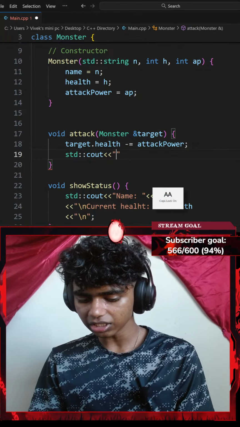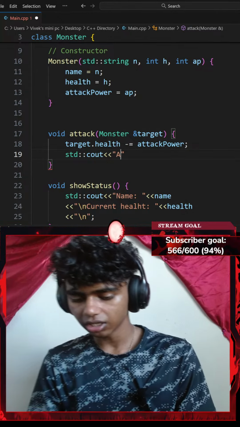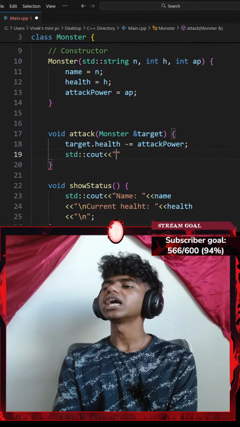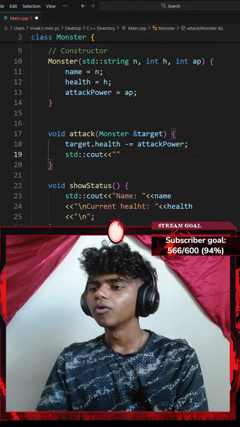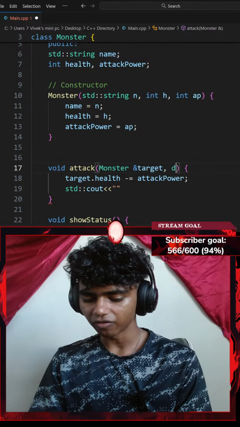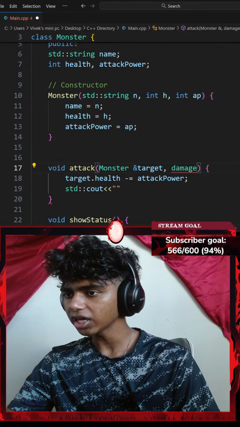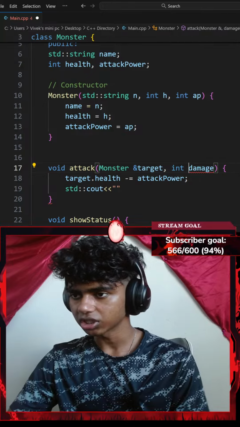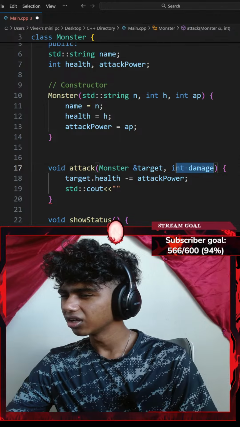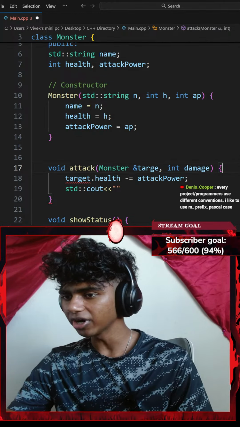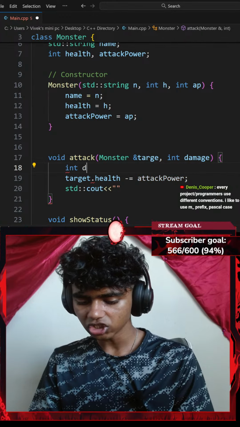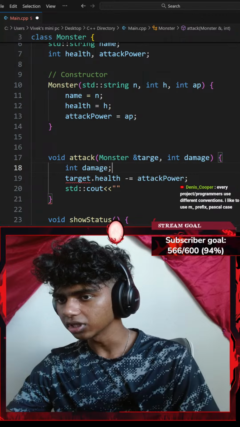I'll say something like, okay, attack, I want to attack monster 1. Maybe I add a parameter here instead of my attack power. Let's add a parameter of damage as well, an integer. Okay, actually, instead of adding a parameter there, let me create an integer variable here. So I'll go with something like integer damage ending with a semicolon.